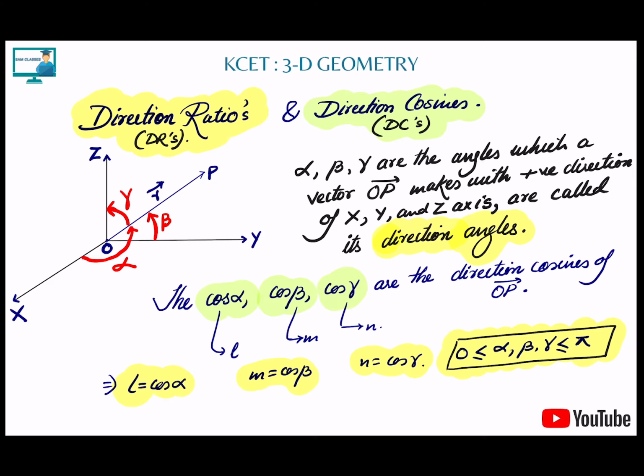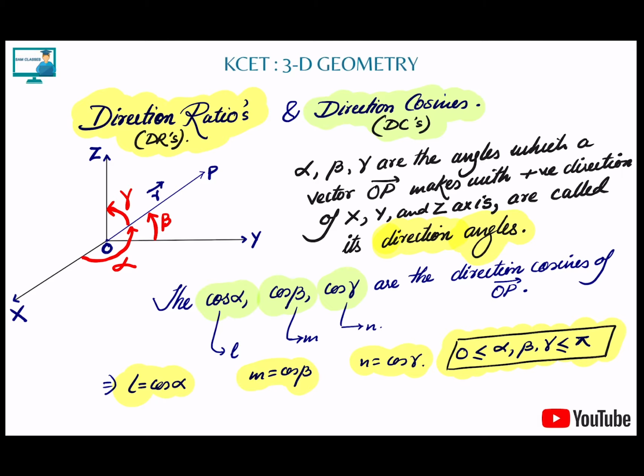We have already had a discussion about direction ratios and direction cosines while doing vector algebra. A lot of people haven't watched the vector lecture, so do watch it. It's entirely the same as the 3D part at the start. So direction ratios and direction cosines are entirely the same.